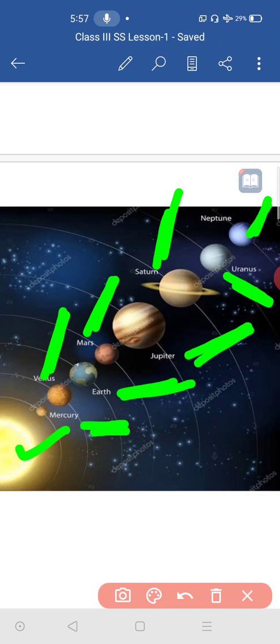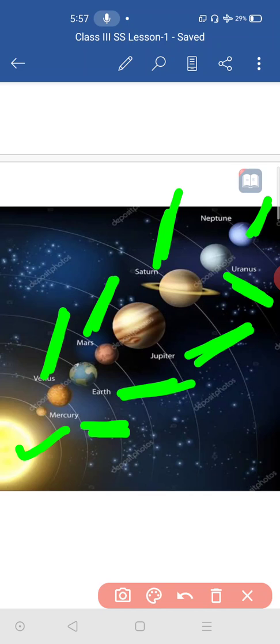So where is our Earth? Our Earth is in the third position from the Sun. Third place from the Sun. First place, who is there nearby the Sun? Mercury is there. The nearest planet to the Sun is Mercury.